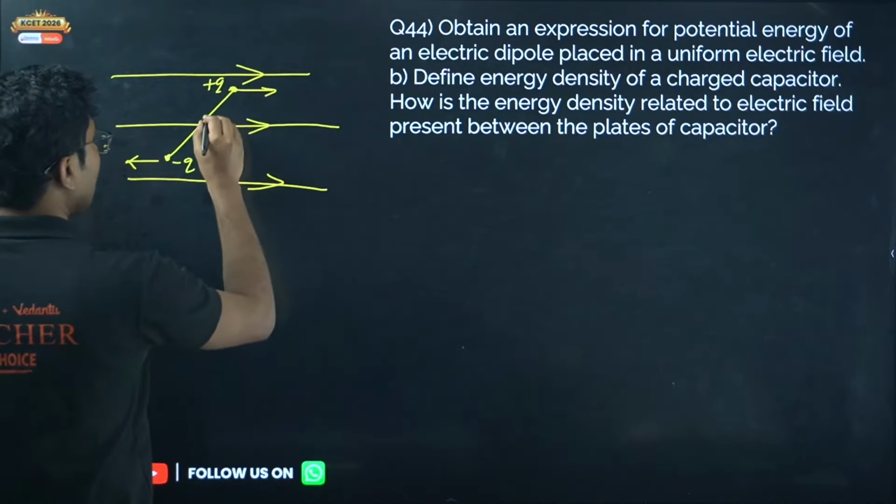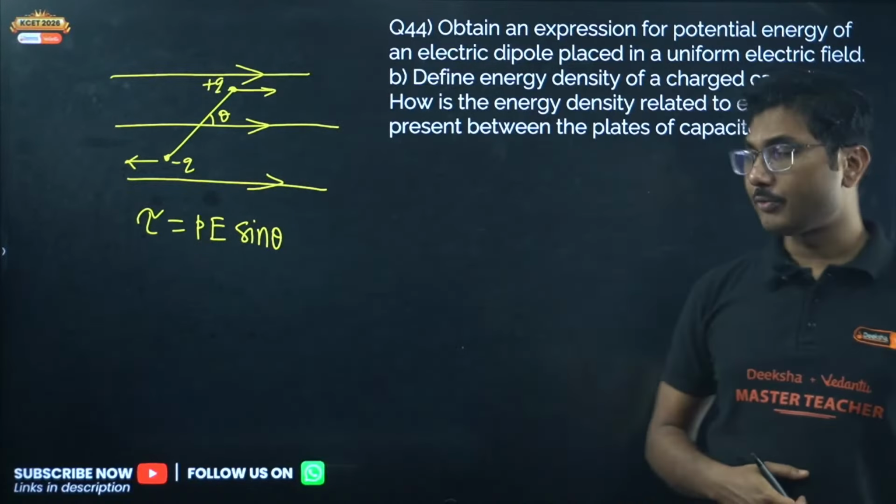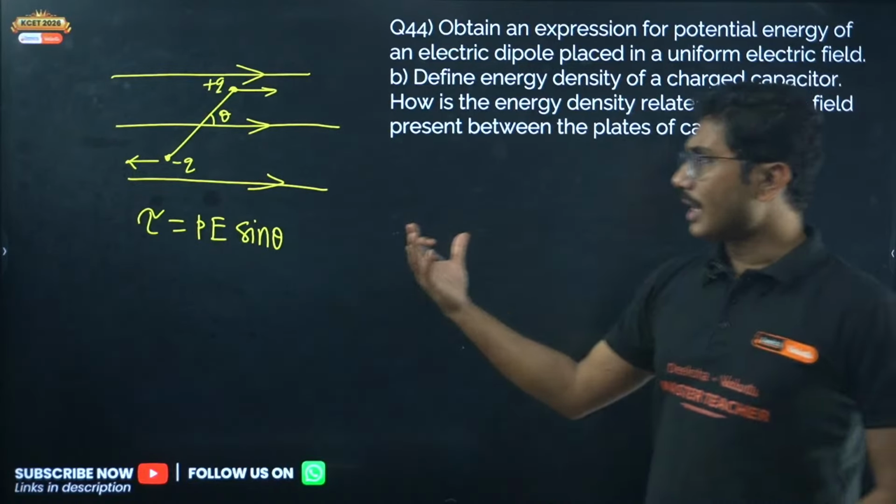The angle is theta. So what is the torque acting on this dipole? Torque acting on this is P into E sin theta. You don't need to show the derivation of this expression of torque unless it is asked. That is a separate derivation, so you can do that if it is asked. Otherwise, in this case, torque acting on it is PE sin theta. You can start from this point. Okay, so torque is given.